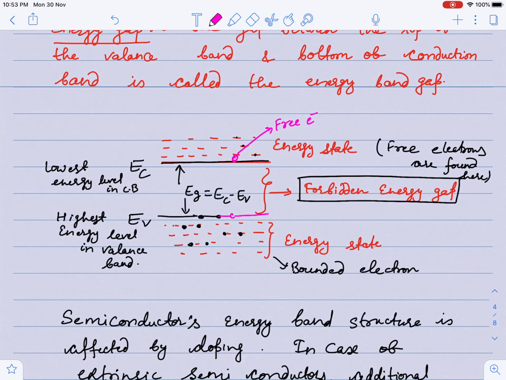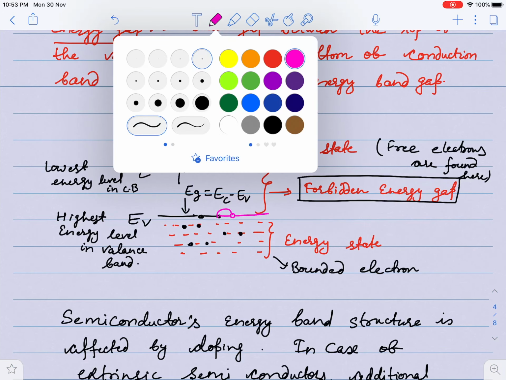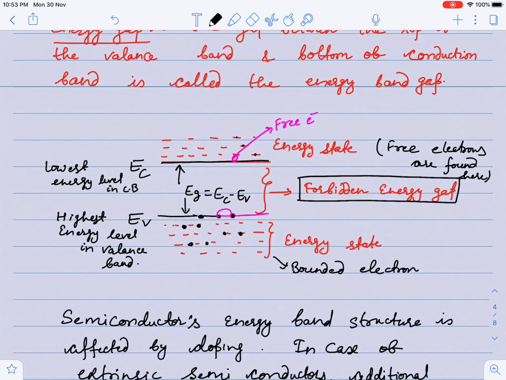This vacancy is then filled by another electron, which jumps here and fills this vacancy. As a result, a vacancy is created here again.